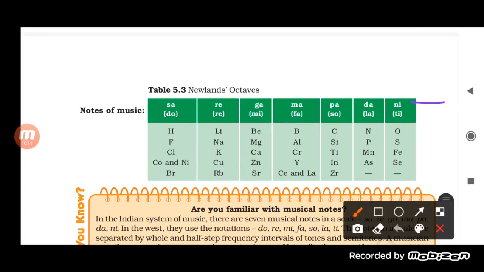Suppose there is another column for the noble gases, like helium, neon, argon. Now suppose you take lithium as the first one.